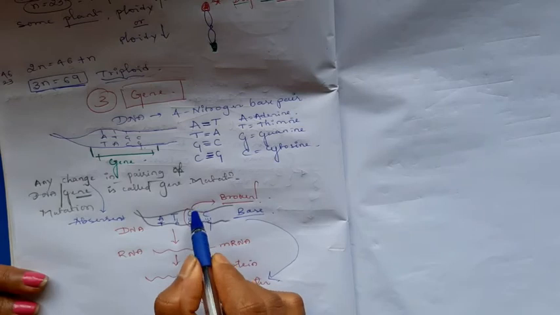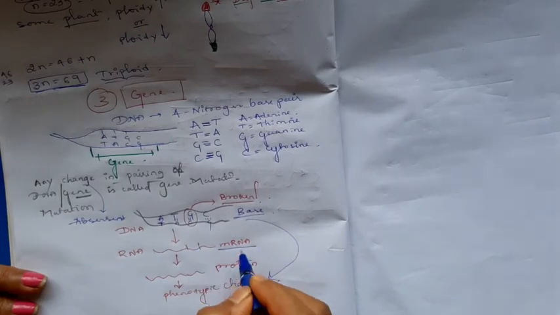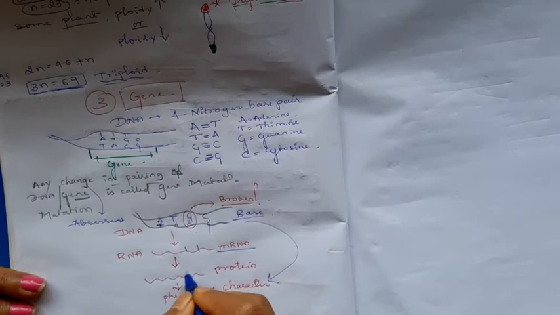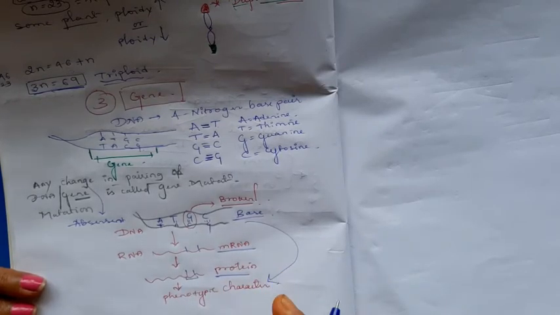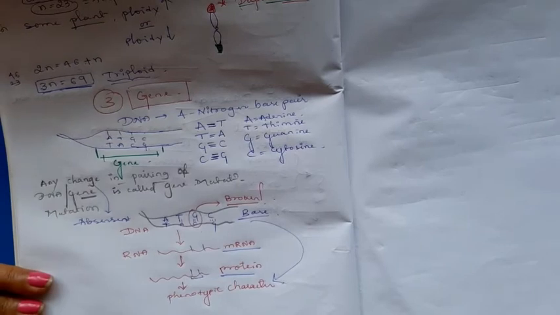If a base pair is absent here, that base pair is absent in the mRNA also. That base pair is absent in the protein also. That base pair is very necessary for certain phenotypic characters. Ultimately they show the absence in the phenotypic character also, which creates abnormality.